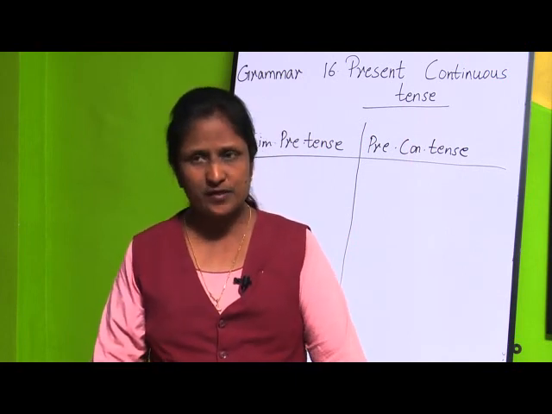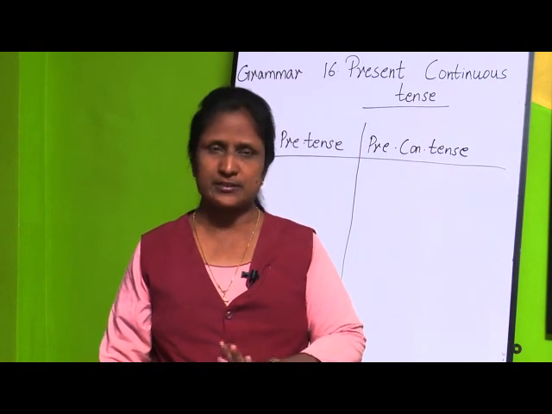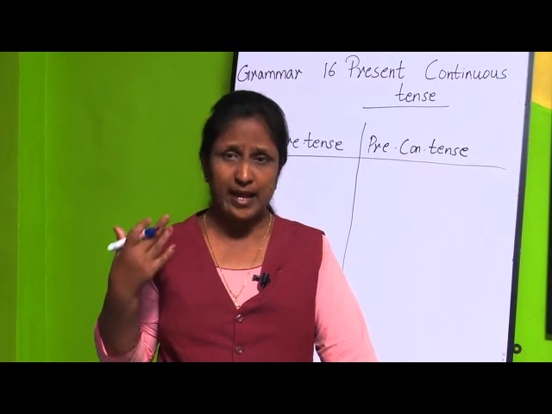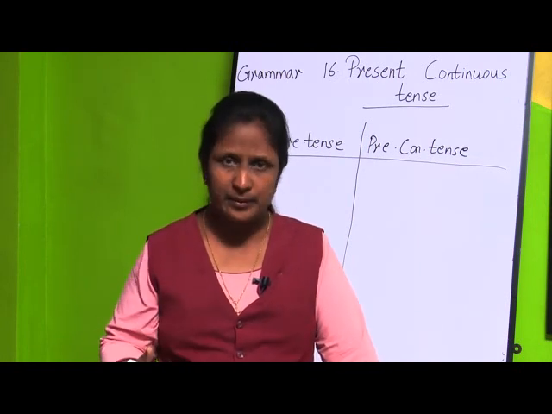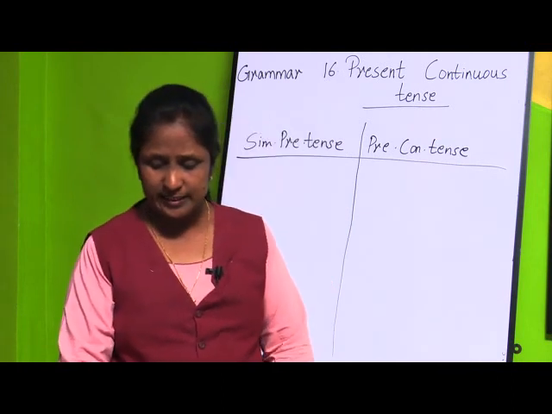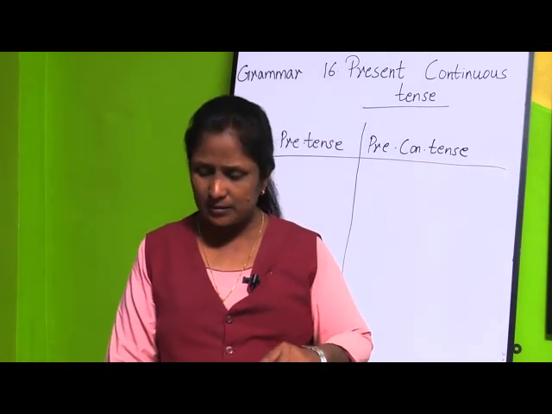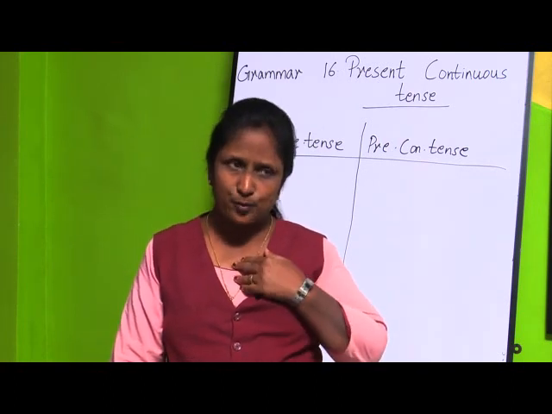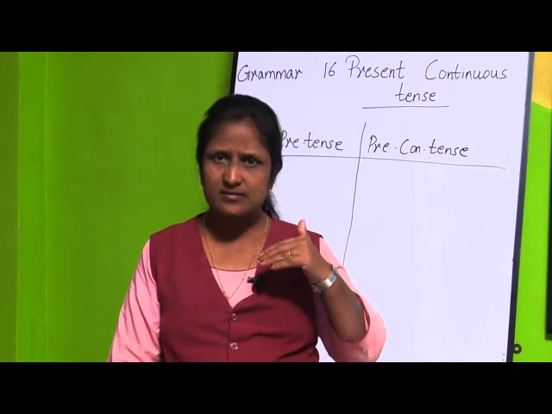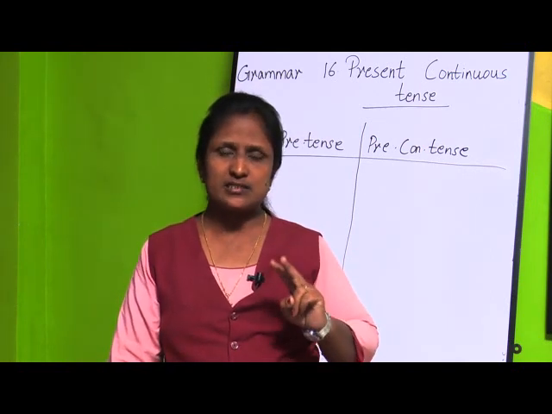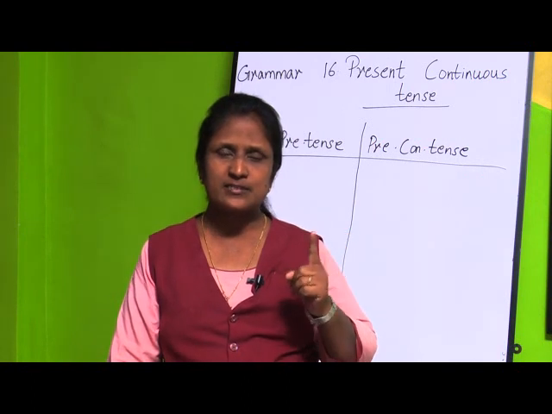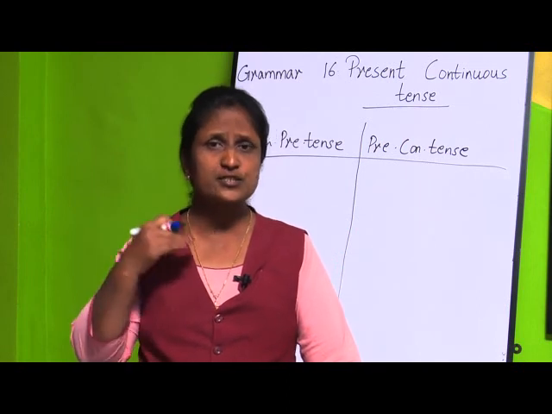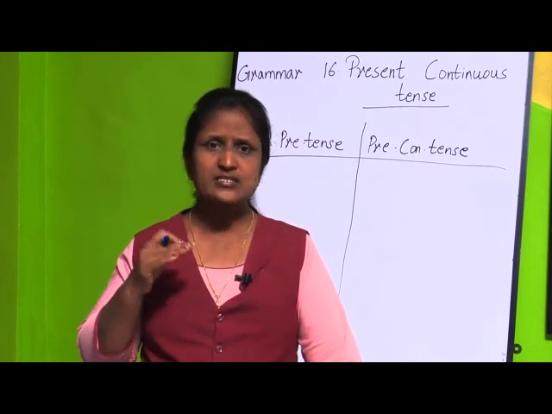Now in the first sentence, the verb play is in the simple present tense, which tells about a habitual action. I told you, simple present tense tells about a habitual action or a permanent truth. And in the second sentence, the verb am playing is in the present continuous tense because it tells us what I am doing at the present time. So the first sentence tells about a habitual action, and the second sentence tells about an action which is going on in the present, meaning a continuous action.